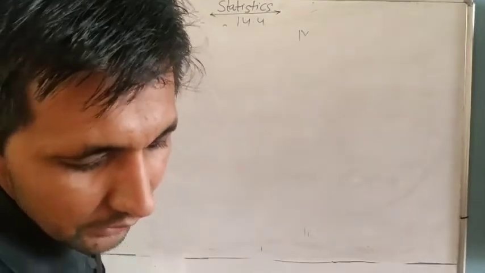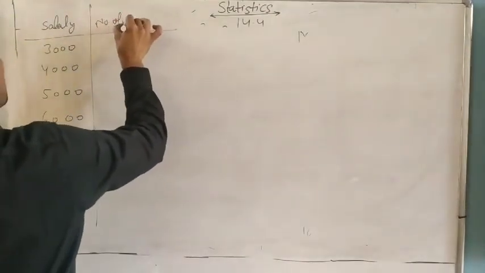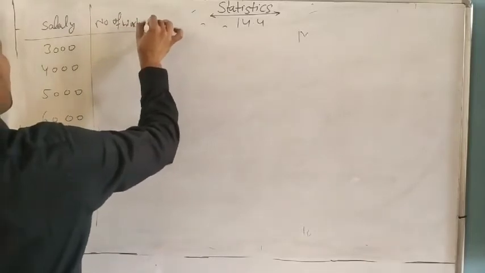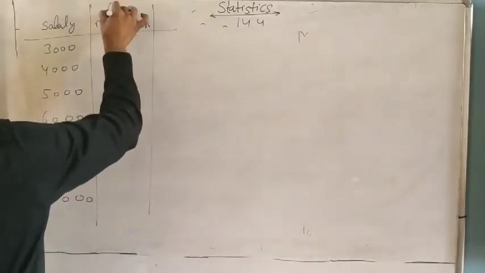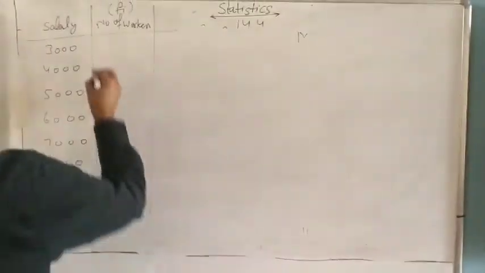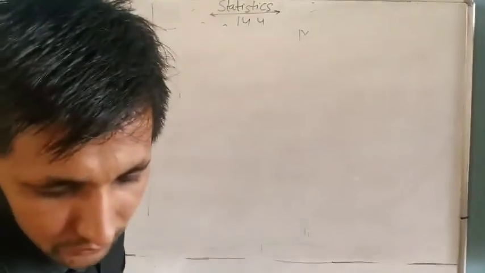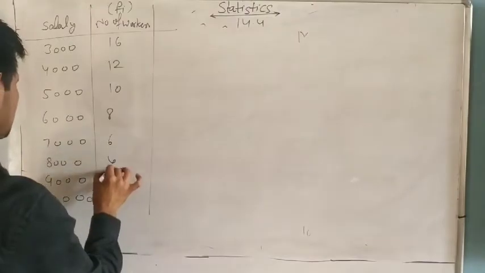And the number of workers? Workers is always frequency, F. So what is it? 16, 12, 10, 8, 6, 4, 3, 6, 4, 3, 1.